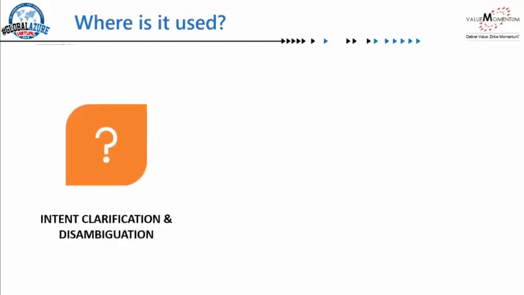Intent clarification. Today, most of the sites provide this feature where, for self-service, you have these chatbots where you can go and try to get answers to frequently asked questions, for example. You type in your own English language, but the chatbot behind the scenes needs to understand the intent behind your question. Sometimes it becomes very difficult because the user is trying to ask the question in natural language. So this is where we can use Personalizer to understand the intent and reduce the ambiguity.